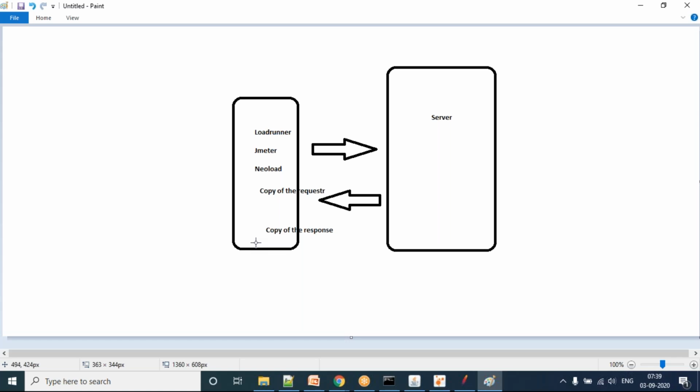In this diagrammatic representation, what is missing in this journey? Front end testing is missing. End user performance is missing. That's all. That is the reason I told you during our client side monitoring classes, you will get a lot of understanding of why we are missing this metric in LoadRunner and JMeter, and that metric can be obtained in Chrome Dev Tools, GTmetrix, WebPageTest or Lighthouse.